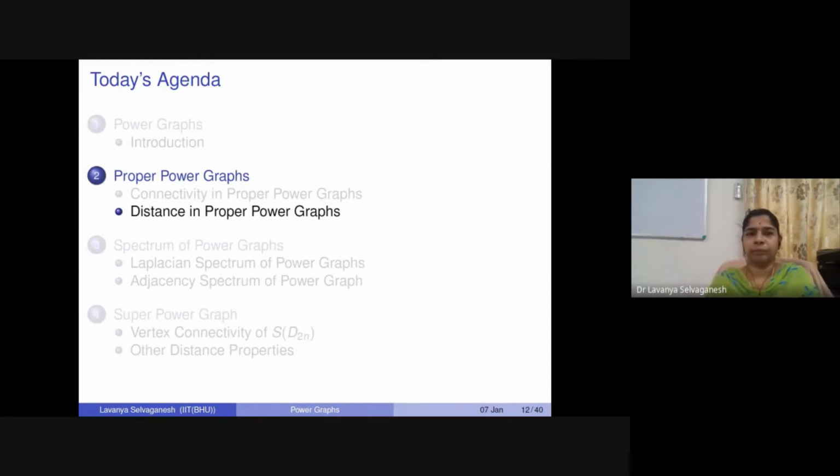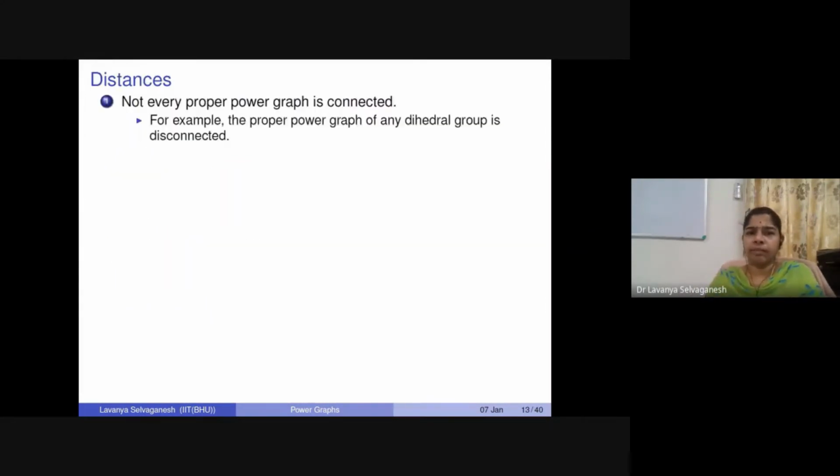As we have just seen, not every proper power graph is connected. We have talked about lots of other examples, but even for a simple group like the dihedral group, its proper power graph is not going to be connected, because as we said, it is the union of the power graph of Z_n and n copies of K2, all connected by the identity element only.